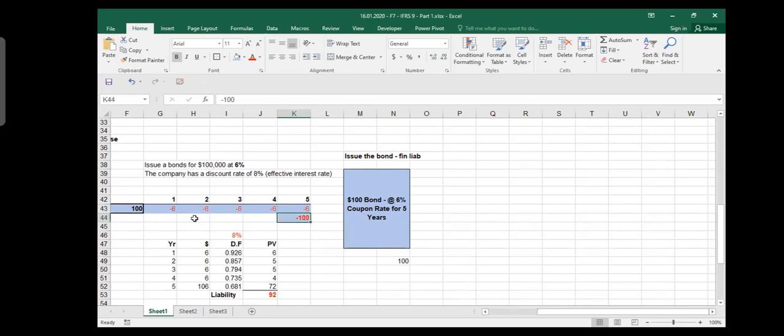And we say that money loses value with time. So then you have to calculate the discounted value. We call it present value. So we need to calculate the present value of this $6 after 1 year, the present value of this $6 which we give after 2 years, and so on. And we do it with the help of the discount factor.